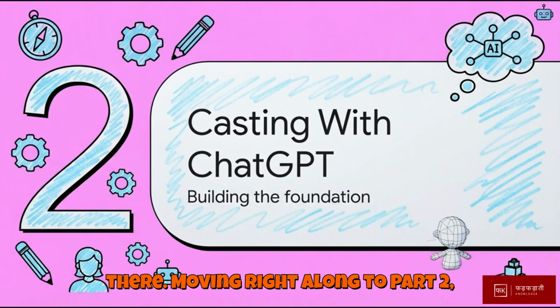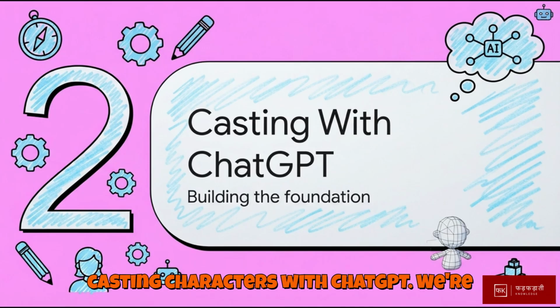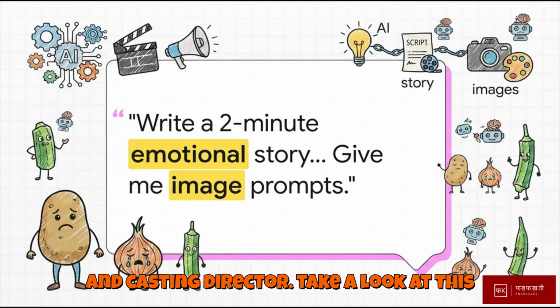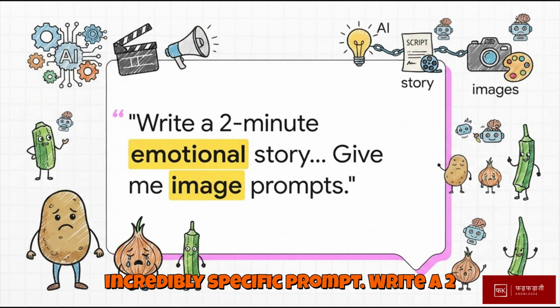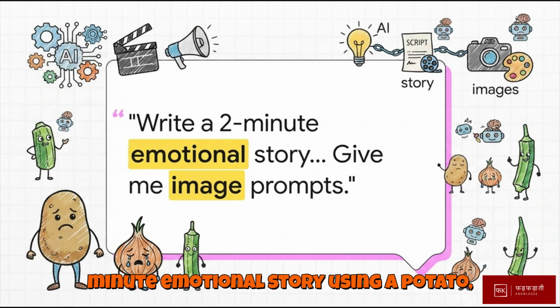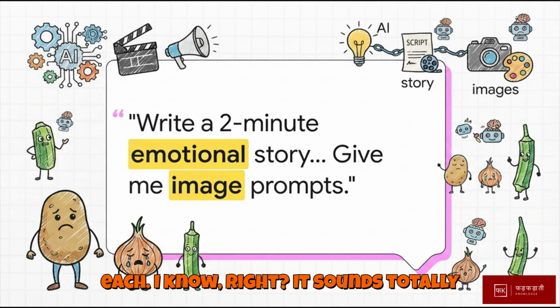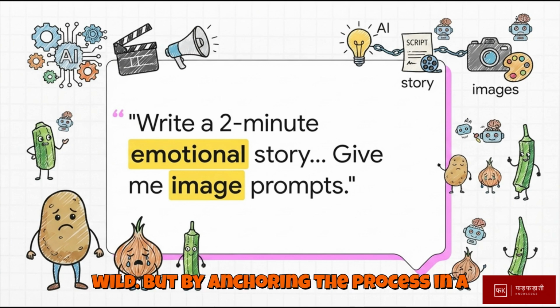Moving right along to part 2, casting characters with ChatGPT. We're basically using AI as our free co-writer and casting director. Take a look at this incredibly specific prompt. Write a 2-minute emotional story using a potato, onion, and ladyfinger with human bodies. Give me image generation prompts for each. I know, right? It sounds totally wild.